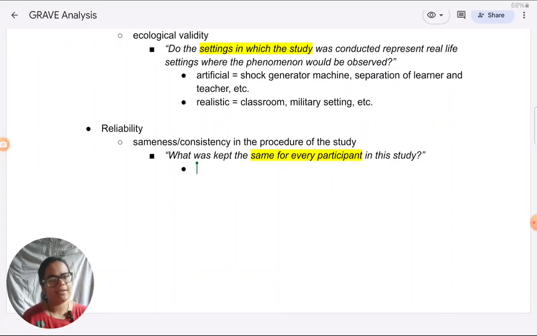Those numbers I have to be able to give. The shock switches were numbered from 1 to 30. Those details I have to be able to give. If I'm talking about the prods which the authority figure used to get the participant to obey, yes, the prods I have to memorize and be able to write, like please continue, please go on. The experiment requires that you must go on. I should be able to write verbatim what was told to the participants in the prod.